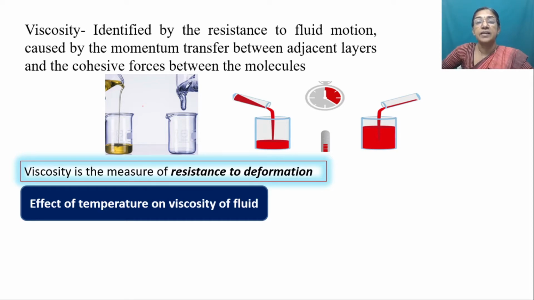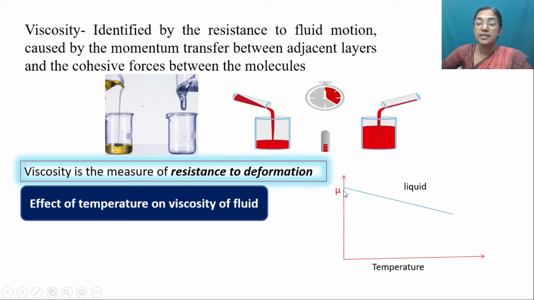This can be explained by drawing a graph between viscosity and temperature for a liquid. Since the molecules attain more energy, the cohesive forces are less and more relative motion is possible. So for a liquid, the viscosity reduces with increasing temperature.